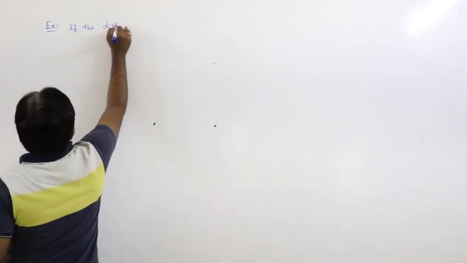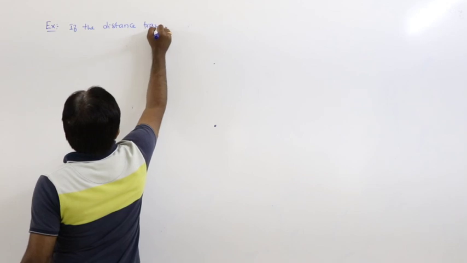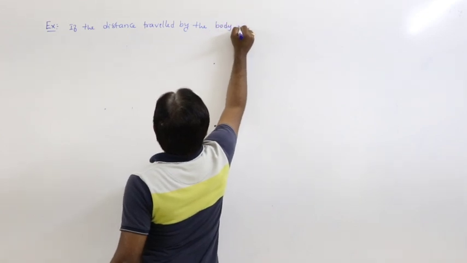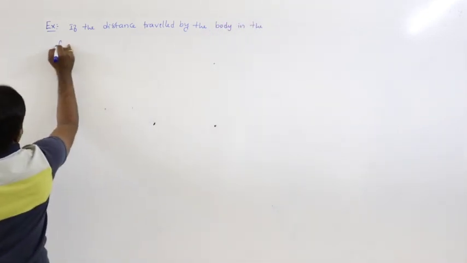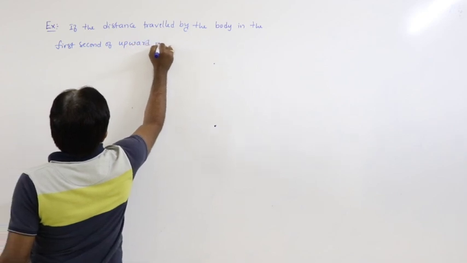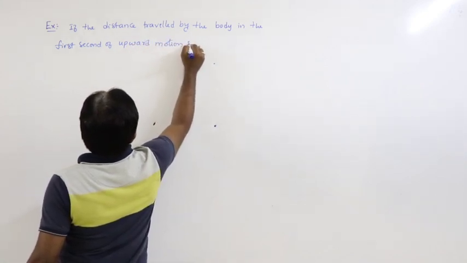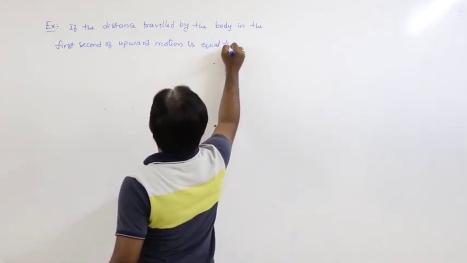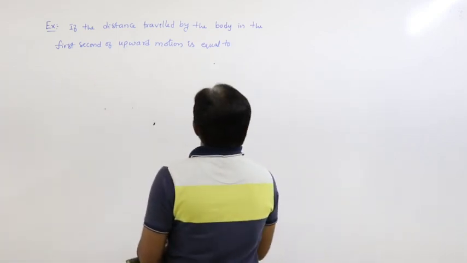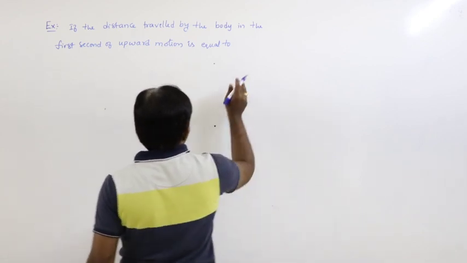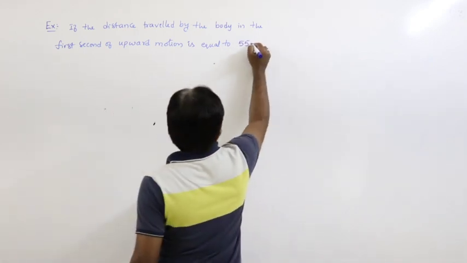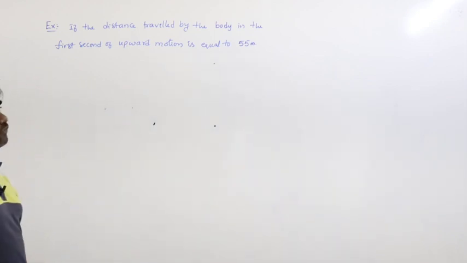If the distance travelled by the body in the first second of upward motion is equal to, let us say, 55 meters.